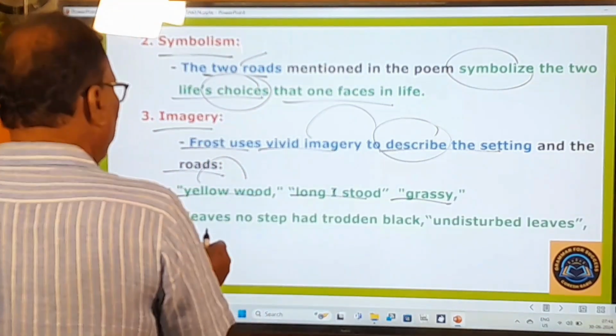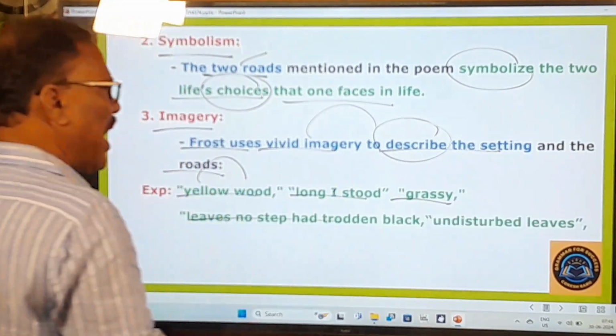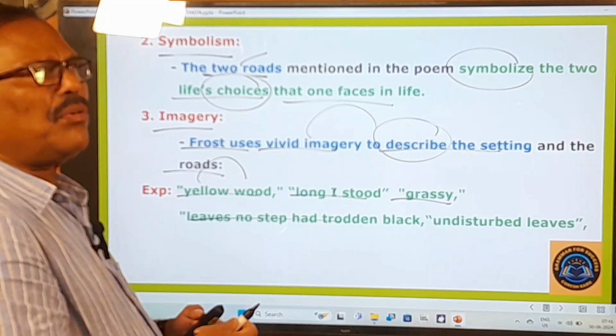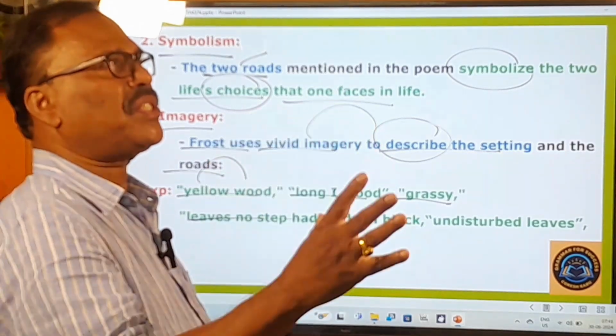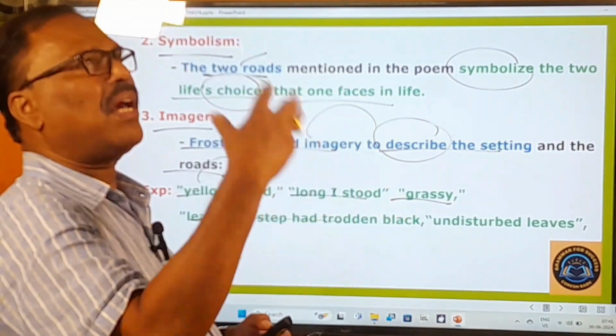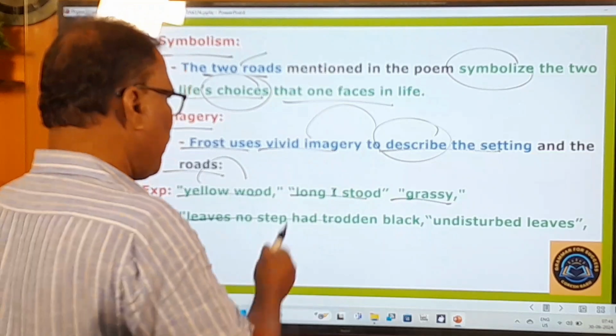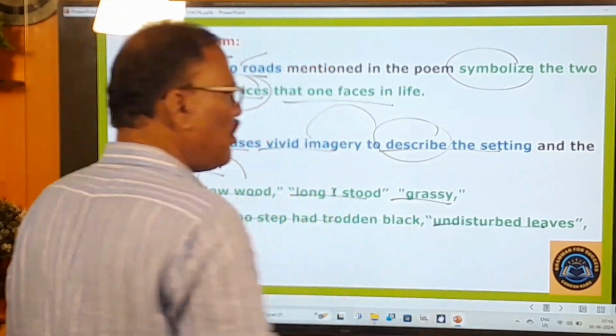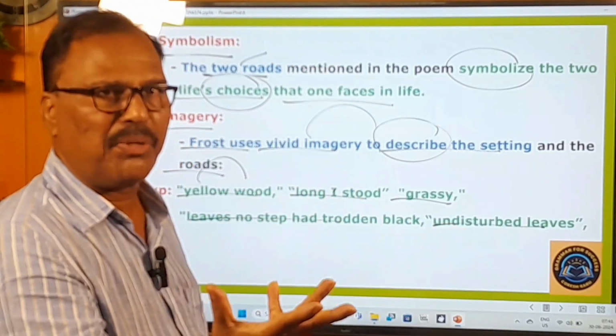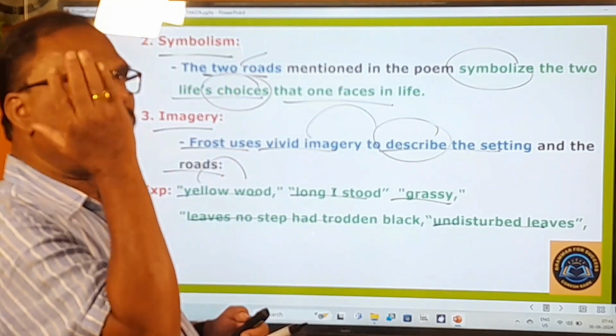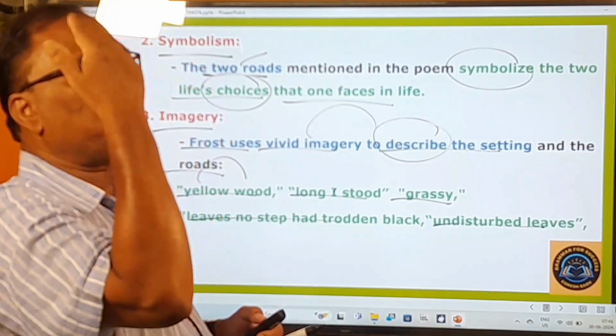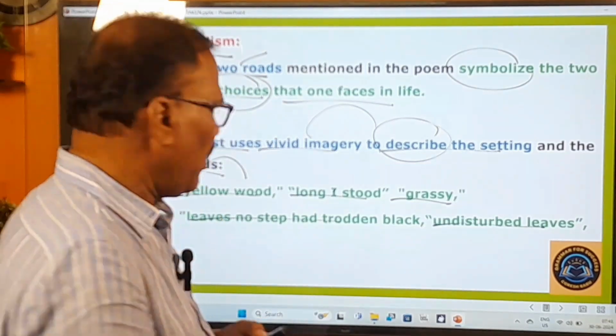And next, leaves no step had trodden black. That means, immediately you understand, the leaves are fresh. They are not traveled by, they are not trodden by people. So they are fresh. Untrodden, undisturbed leaves means the leaves are not disturbed, means they are fresh. Immediately you visualize that and the picture will flash on your mental screen. So this is all there.